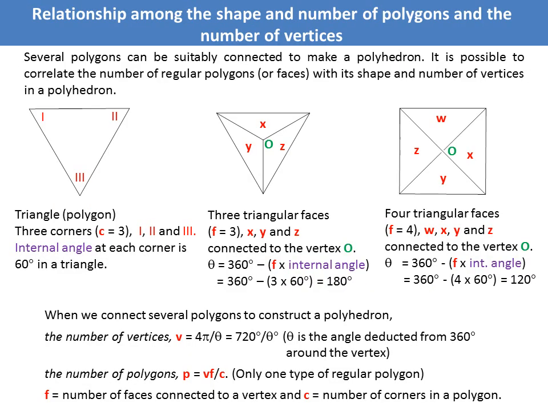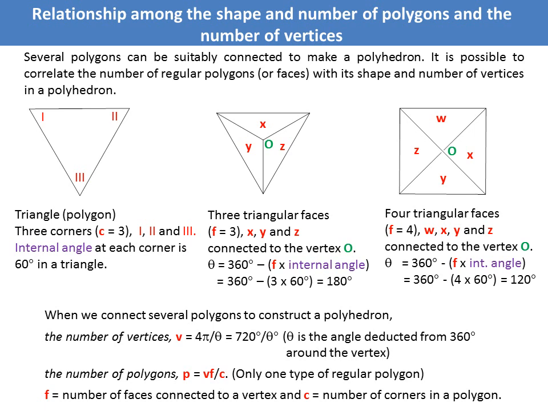Several polygons can be suitably connected to make a polyhedron. Now, it is possible to correlate the number of regular polygons or faces, with their shapes and the number of vertices in a polyhedron. For example, if you take a regular triangle like this, then the internal angle is 60 degrees, and C, the number of corners, is 3.